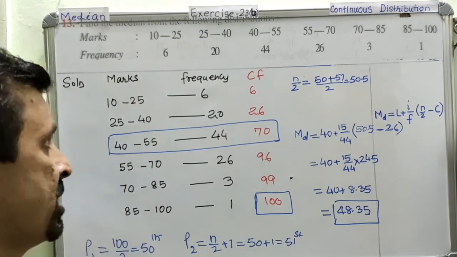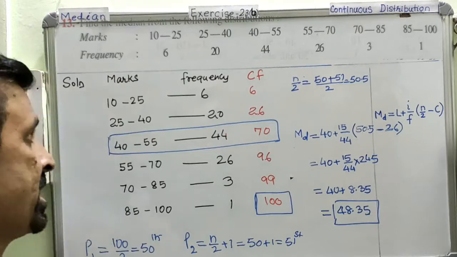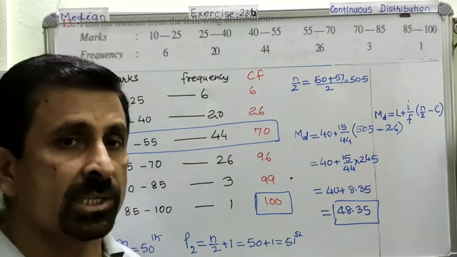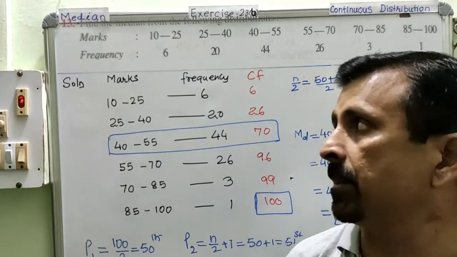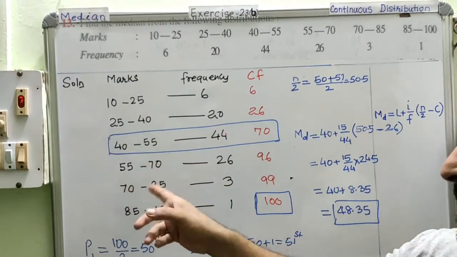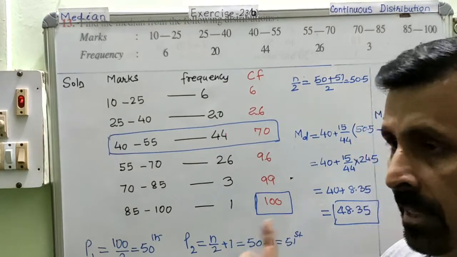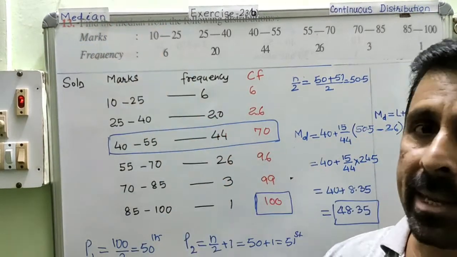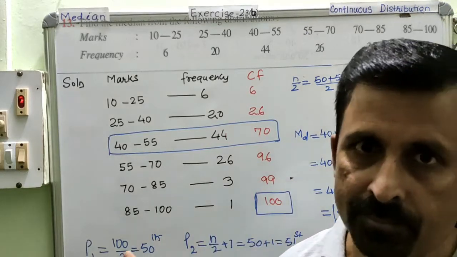Is this okay? Such class intervals are called exclusive class intervals. And please remember, the median can be calculated only for the exclusive class interval.